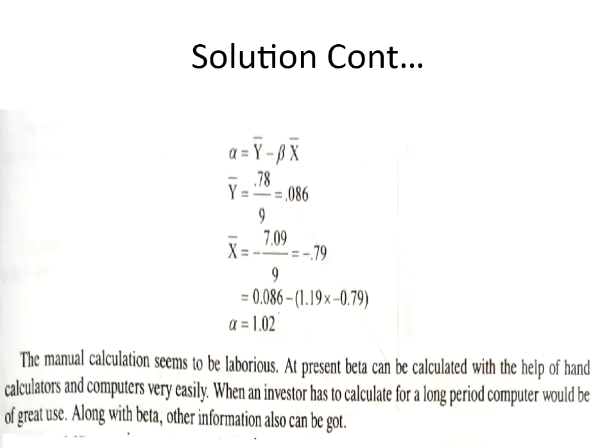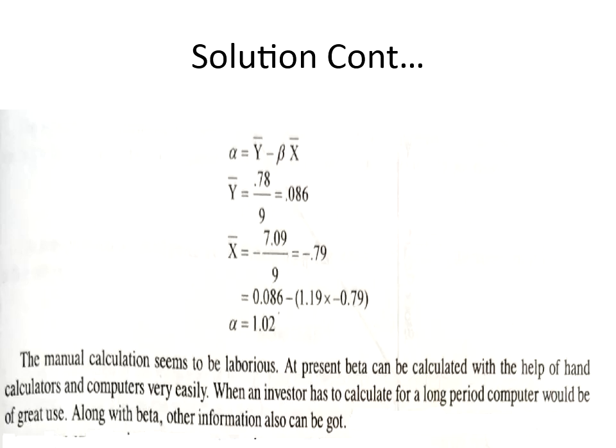So after solving for beta, students, now we will solve for alpha, which is y bar minus beta into x bar. As I mentioned earlier, y bar is equal to summation of y divided by n, and similarly x bar is equal to summation of x divided by n. So what is summation of y? Which we have already calculated, right?